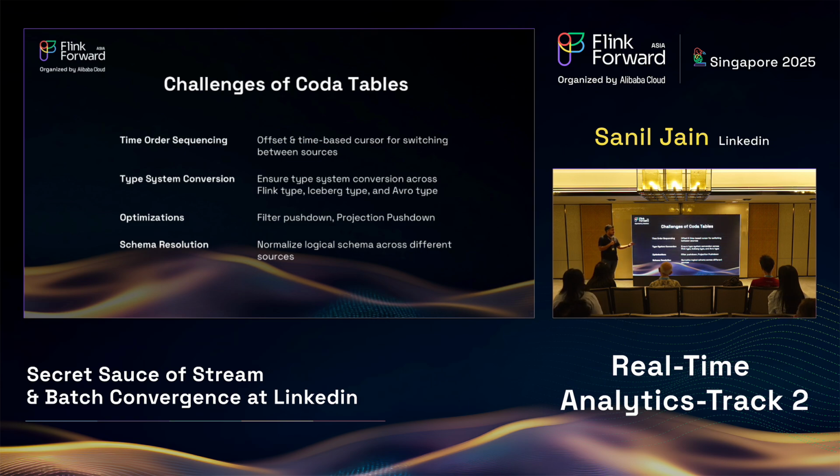So a table abstraction like this gives us an ability to build such optimizations. And the last thing that this Cora table solves is basically it normalizes logical schema across different sources. Because of historical reasons, table schema from Kafka in streaming is a little bit different from the same table schema in batch because of our infrastructure needs. And we are able to basically normalize all that schema so that users don't need to worry about those problems.